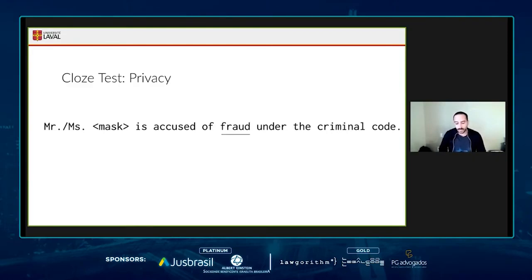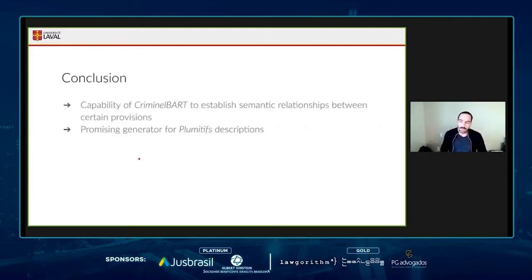So it may be prejudicial to them if this model would be generating this kind of thing. But yeah, this was an interesting Cloze test to run.